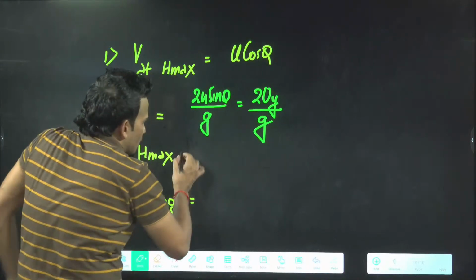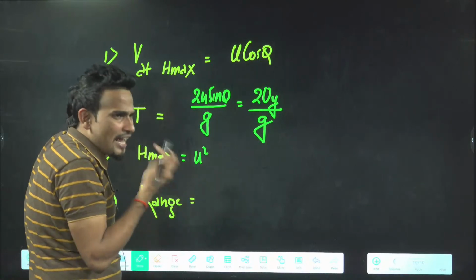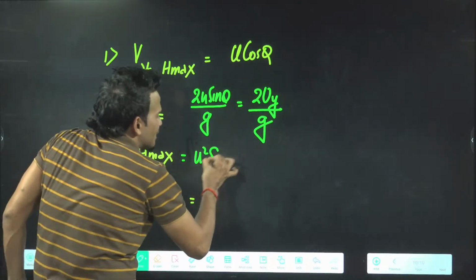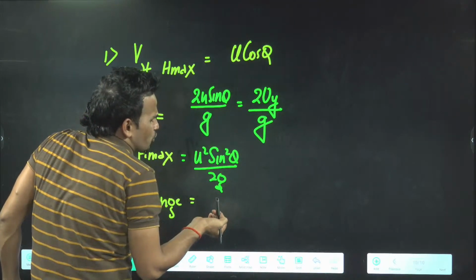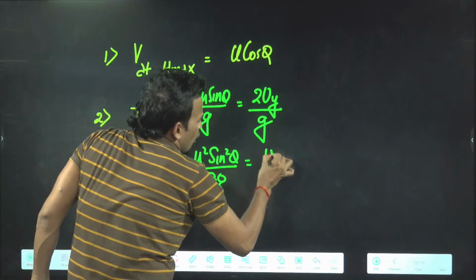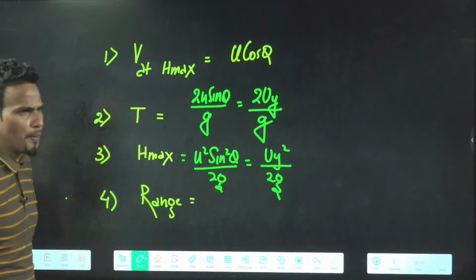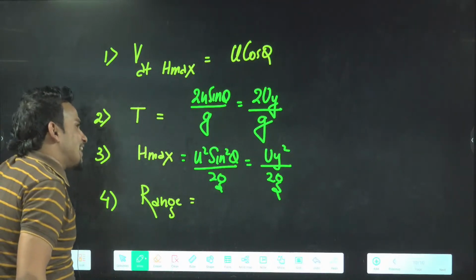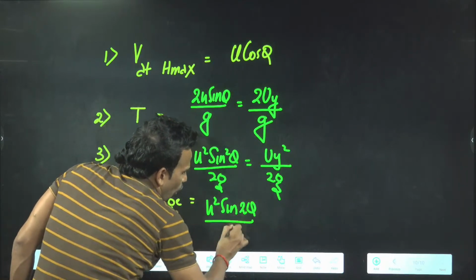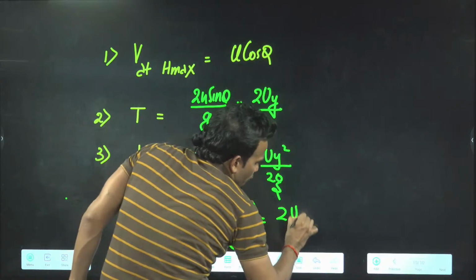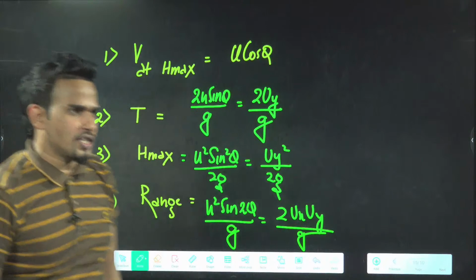Tell me the formula for h max. Come on, everyone will say. Those who cannot type, you have to speak. H max will be equal to u square sine square theta by 2g, or uy square by 2g. Sir, range. We know u square sine 2 theta by g, or 2 ux uy by g. Done.